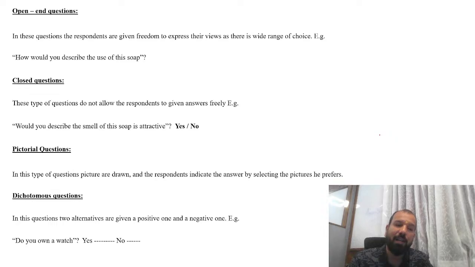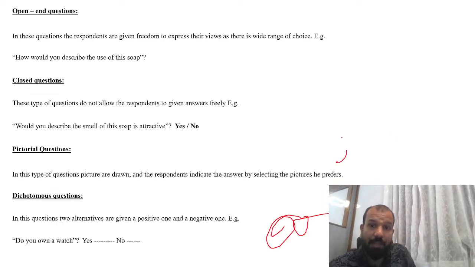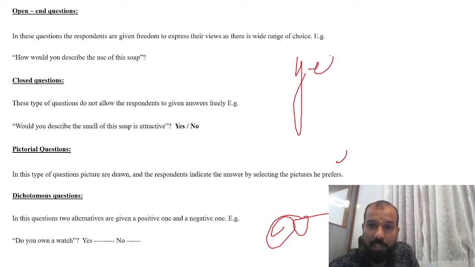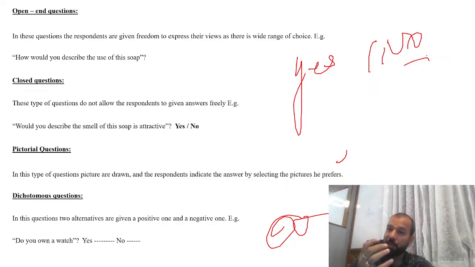Yeah, that is Agra. Dichotomous here, very important. Whenever you want to see the result in a yes or no, true or false, positive or negative, you apply the dichotomous scales. In these questions, two alternatives are given, positive and negative. Dichotomous questions are applied whenever you are applying logistic regression, where the independent variables are dichotomous.